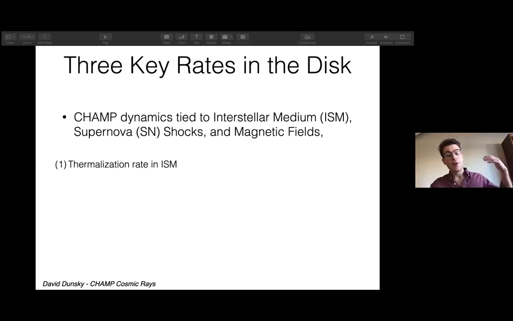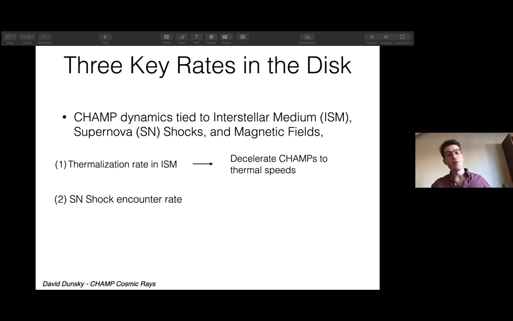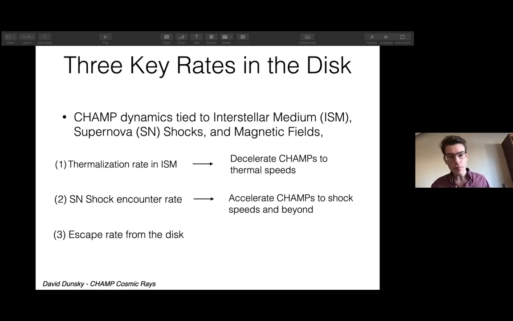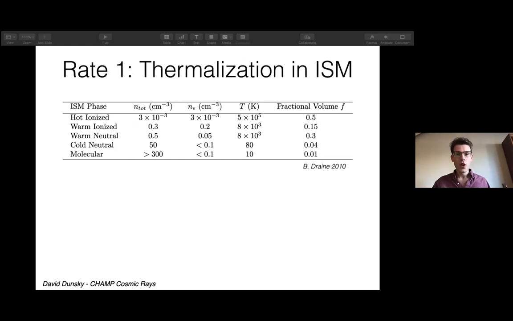So the first is the thermalization rate in the interstellar medium, which acts to decelerate CHAMPs to thermal speeds. The second rate is a supernova shock encounter rate, which acts to accelerate CHAMPs to shock speeds and actually beyond. And the third rate is the escape rate from the disk, in which these magnetic fields act to confine and prevent CHAMPs from escaping. So let's talk about each rate one by one.